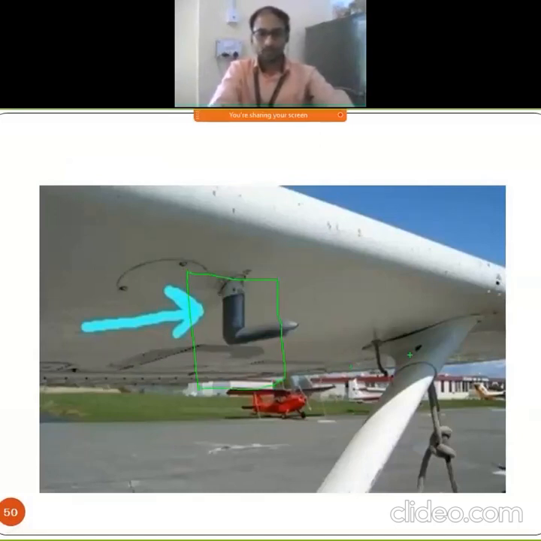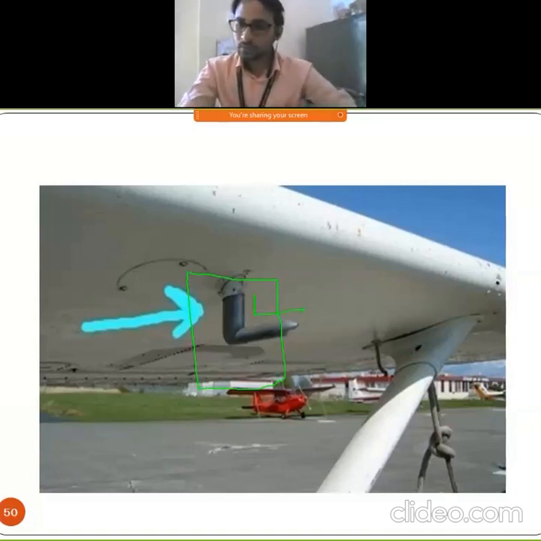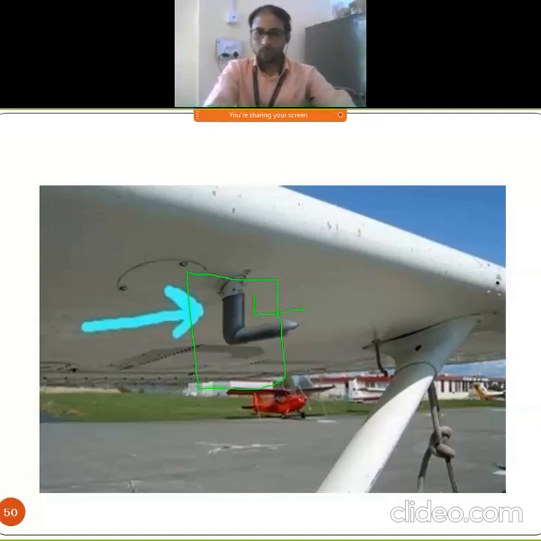This is a small aeroplane. Okay, this is the pitot tube.